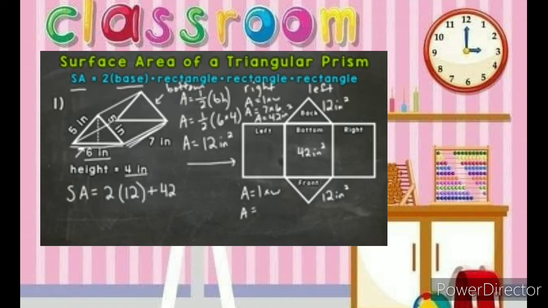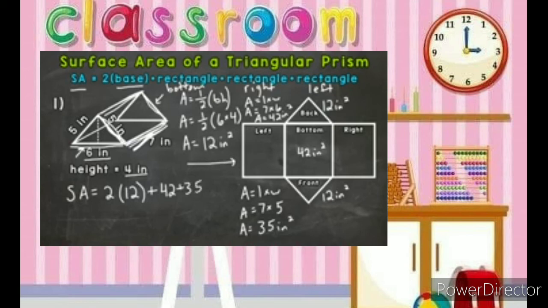So we have a length of 7 and a width of 5 here. So if you're having trouble picturing the rectangle, it's this right rectangle here. So 7 times 5, or if you did 5 times 7, you'll get the same answer either way. So area equals 35 square inches.